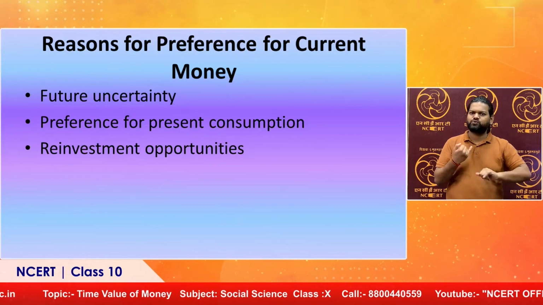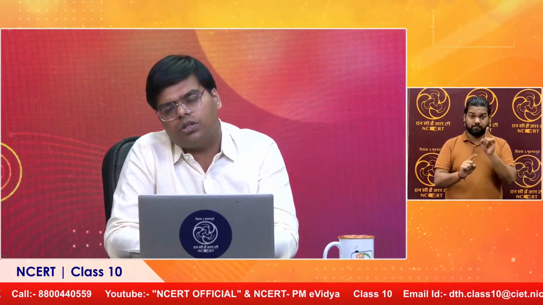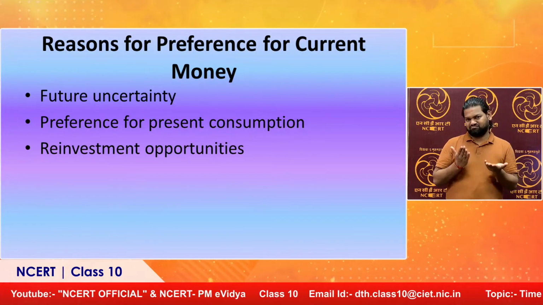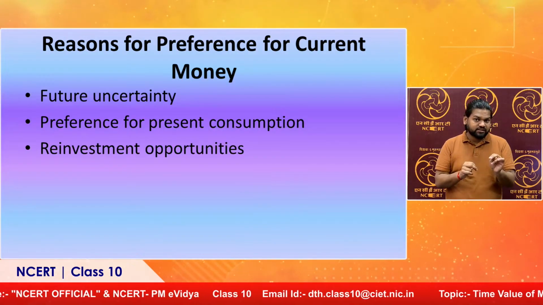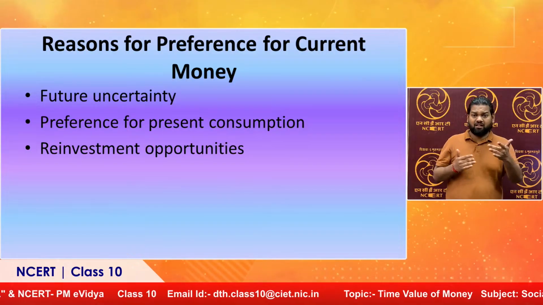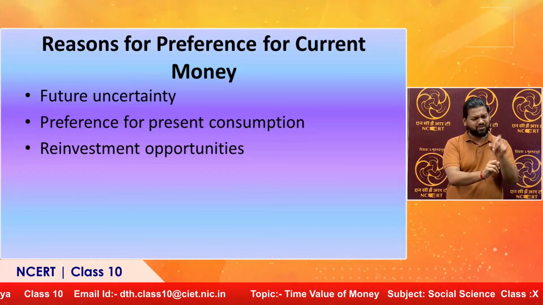Another reason is preference for present consumption. We have often seen that individuals have a preference for present consumption over future consumption. Obviously, this preference is subjective and may vary from person to person. But again, the preference for present consumption may be because of a number of factors. It may be because of the urgency to satisfy current needs. It may be because of death, illness, or even inflation. Because of all these reasons, an individual prefers current over future money.